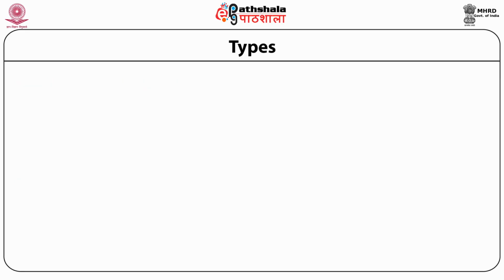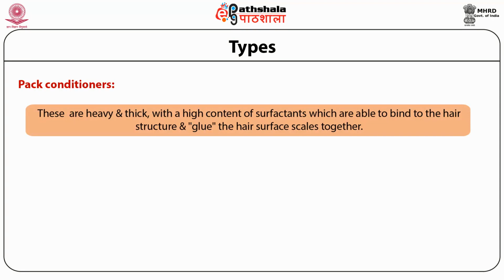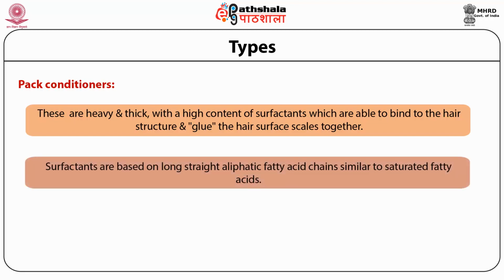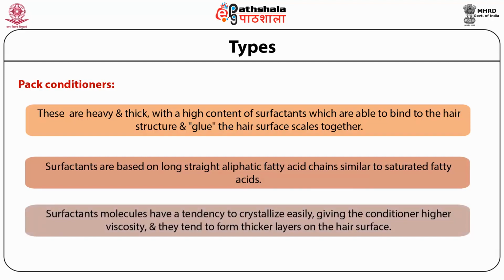The various types of conditioners are, first, pack conditioners. Pack conditioners are heavy and thick with a high content of surfactant, which are able to bind to the hair structure and glue the hair surface scales together. These are usually applied to the hair for a longer time. The surfactants are based on long, straight, aliphatic fatty acid chains similar to the saturated fatty acids. Their molecules have a tendency to crystallize easily, giving the conditioner high viscosity, and they tend to form a thicker layer on the hair surface.